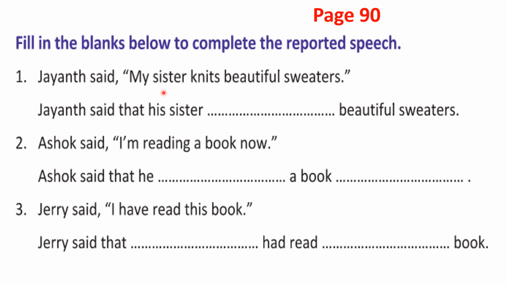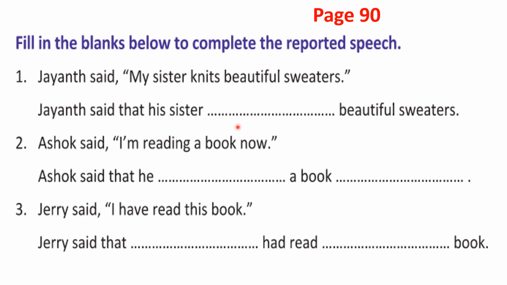Jayant said, my sister knits beautiful sweaters. This is direct speech. Now you are going to convert this direct speech into indirect speech. But you are not going to write the full sentence. It's like fill in the blanks. Jayant said that his sister dash beautiful sweaters. Something is missing. Can you see this? Knits is missing.